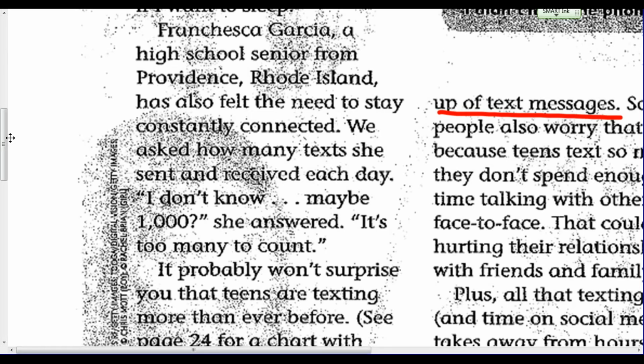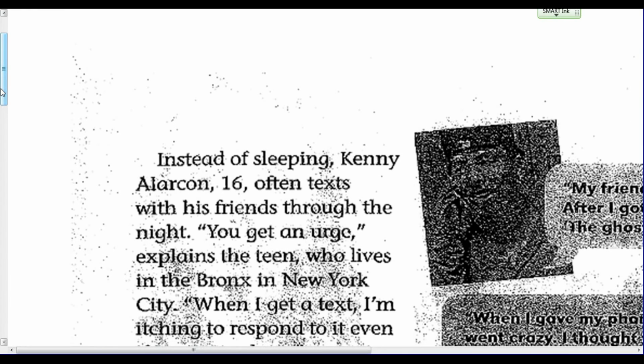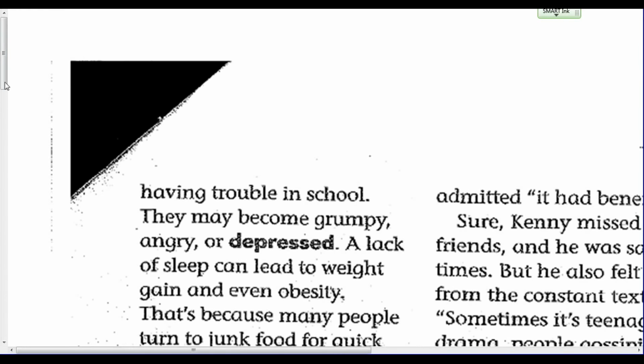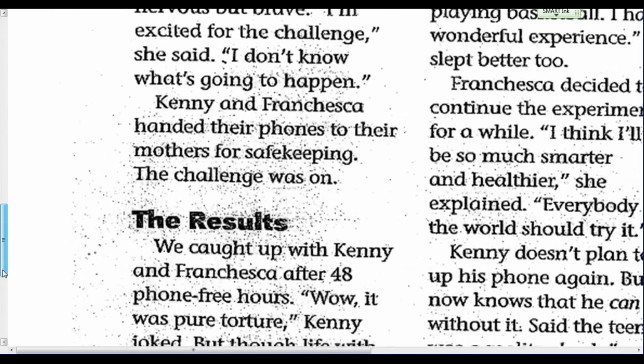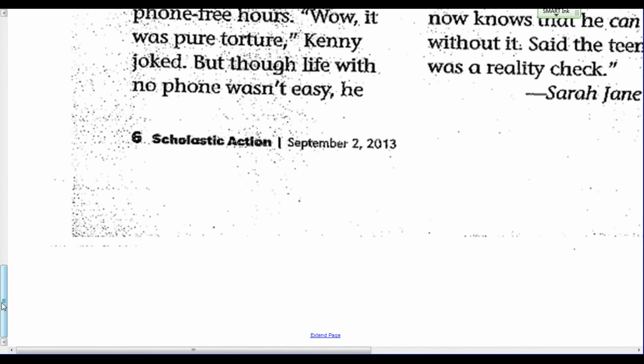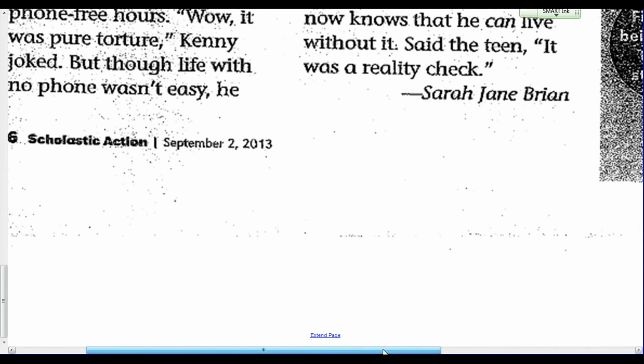So I'm going to try to look for the author of this article. Sometimes they're found up in the top of the page. This one's not, so I'm going to go to the last sentence. So this is the second page. I'm going to look all the way down at the bottom and see if I can find an author to this article. And there it is. It's Sarah Jane Brown.